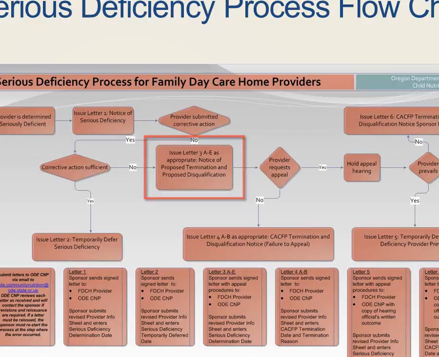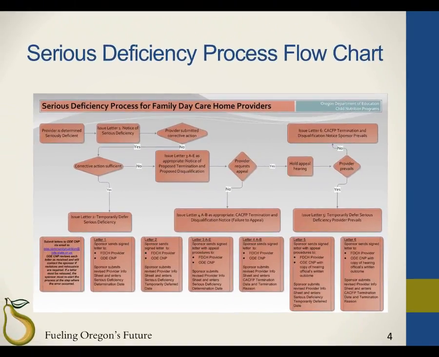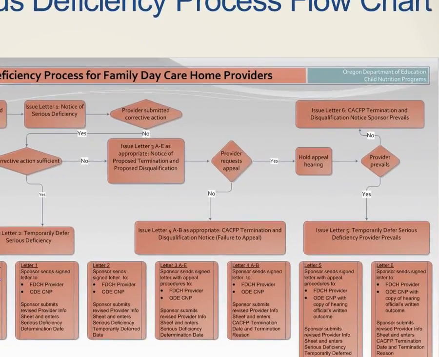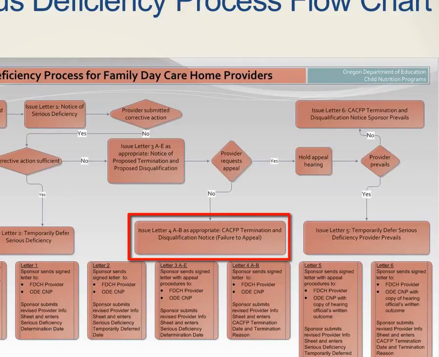As a reminder, the serious deficiency and suspension process letter template instructions will inform you in which situation each letter will be issued. Issue Letter 4, Notice of Termination and Disqualification. If the provider does not submit a request for an appeal, then you must issue Letter 4 to terminate and disqualify.